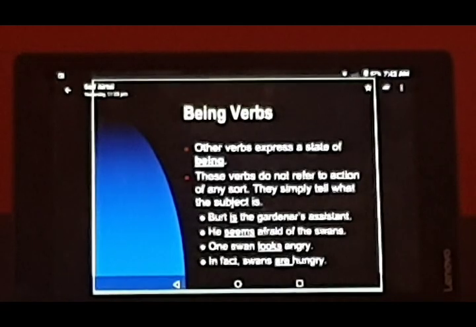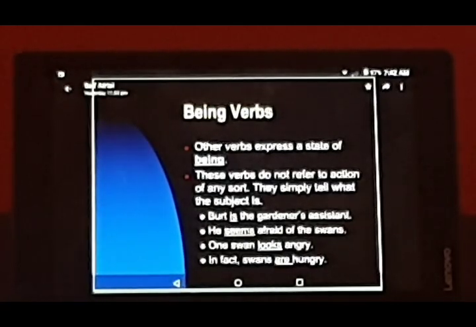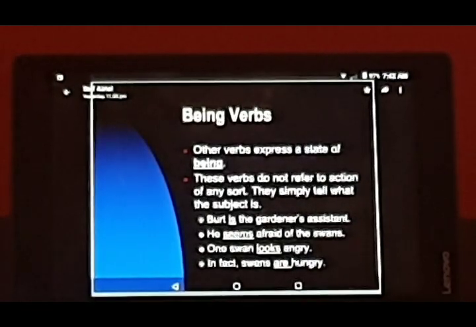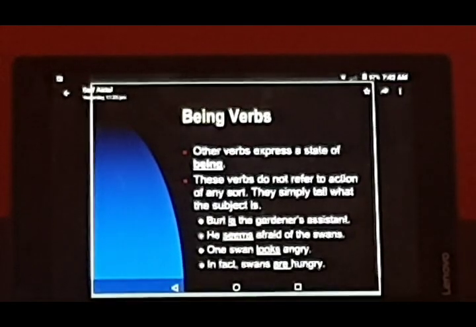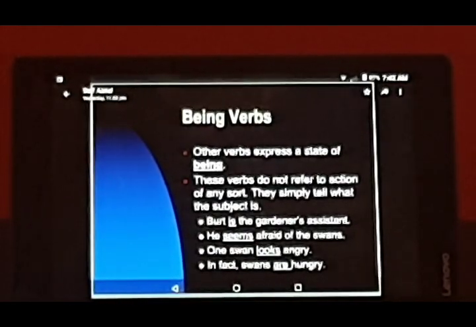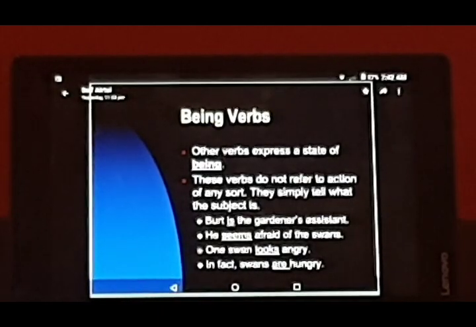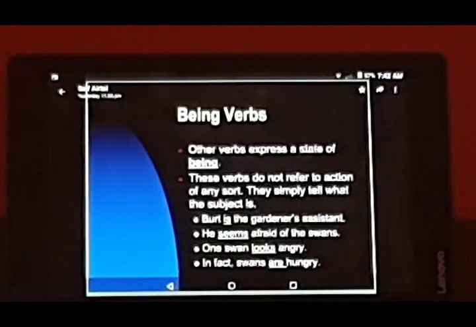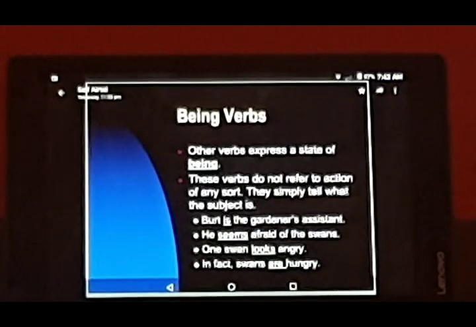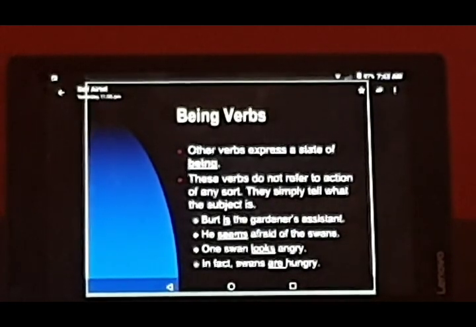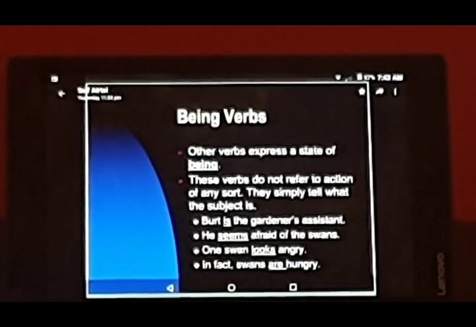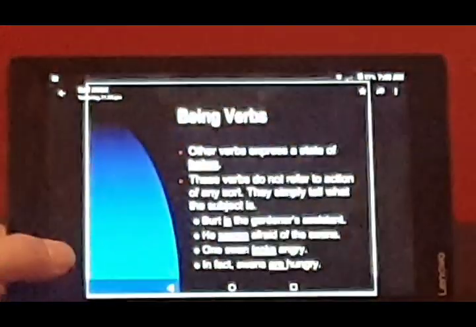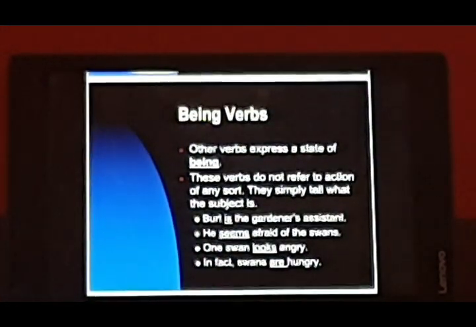Like for example, we cannot say in the first example, Bert is. What is Bert? So we need some other words to complete the sense. Similarly, the word seems cannot be left like that. He thought. So if we use thought, we can say the sentence is complete. Of course, we can use he thought about something, he thought about the plan, but if we use it, he thought, that means he's thinking, but we can't say he seems. We can't stop the sentence at that. कि मतलब इसके यहाँ अगर हम seems यूज करते हैं खाली, तो ये सेंटेंस अधूरा रहेगा. हमें कुछ और वर्ड्स चाहिए इसको कंप्लीट करने के लिए.